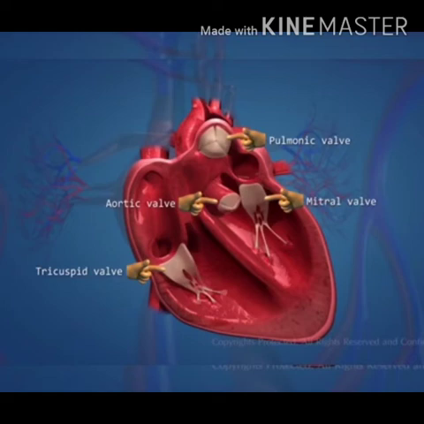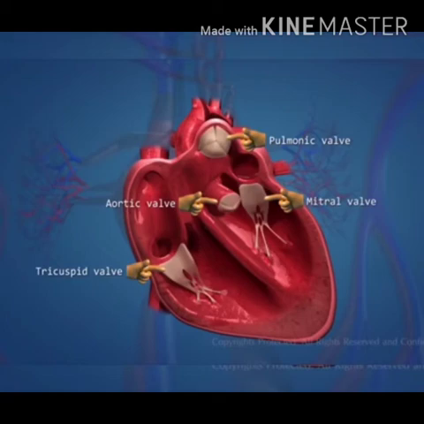Right? Let's talk about the valves. Valves are actually just like doors which open only one side, right? There are four main valves present in the heart. First is your tricuspid valve, which is present between the right auricle and right ventricle. The bicuspid or mitral valve is present between the left auricle and left ventricle.